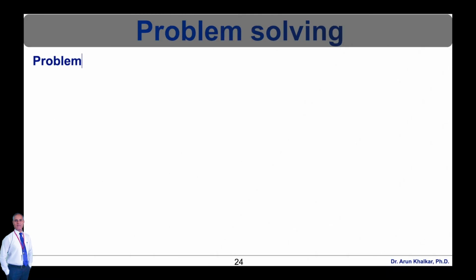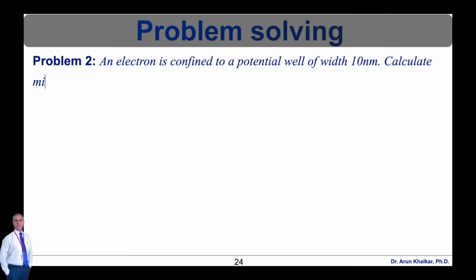Let's see problem number 2. An electron is confined to a potential well of width 10 nanometer. Calculate the minimum uncertainty in its velocity.